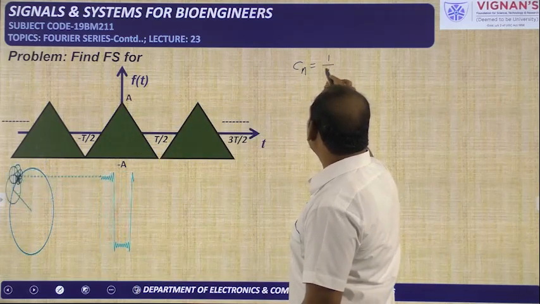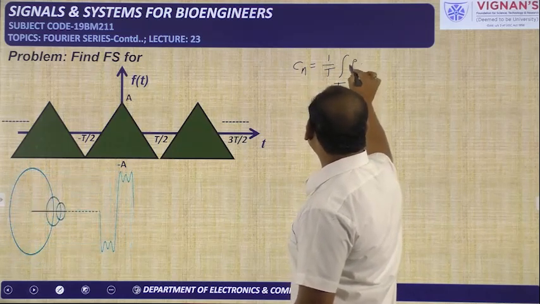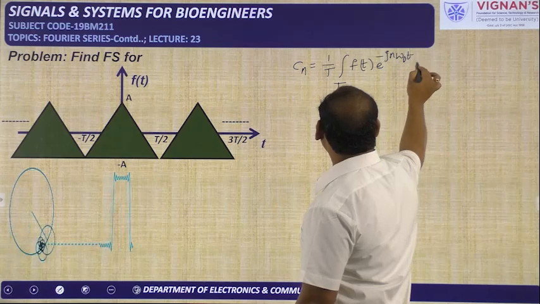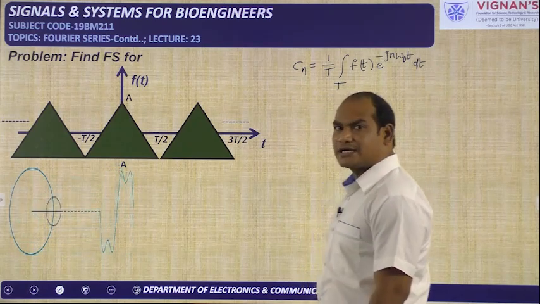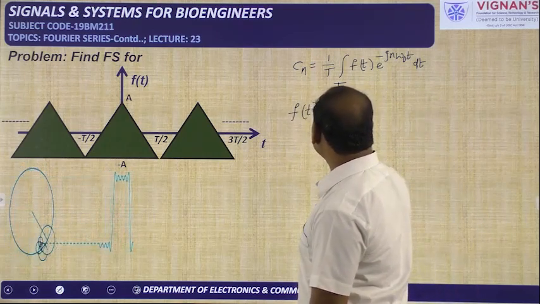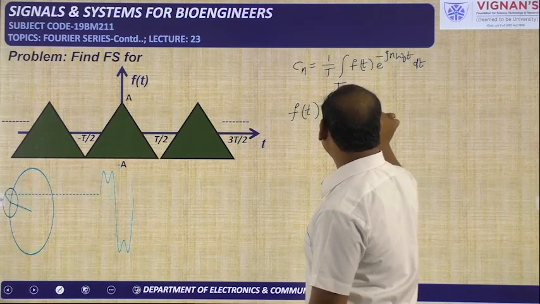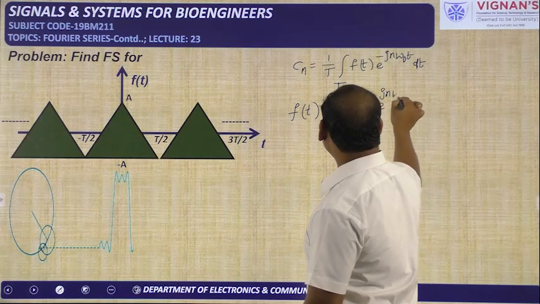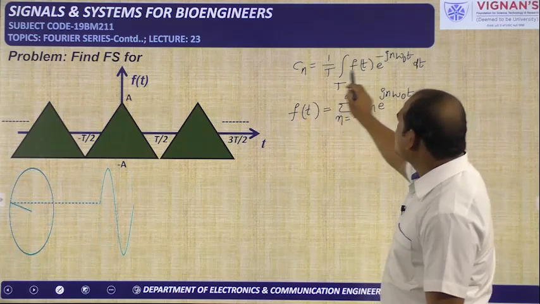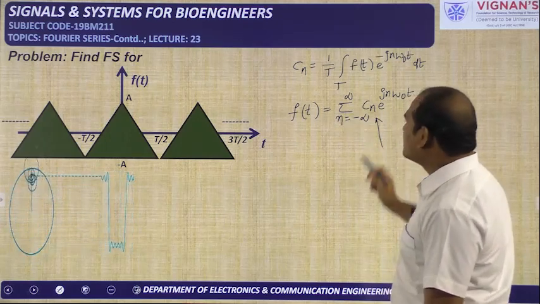Cn is equal to 1 by T integral over one period, the signal f of t into e power minus jn omega naught t dt. By using this formula we can calculate the exponential Fourier series coefficient. After calculating that, the exponential Fourier series is given by f of t is equal to sigma n from minus infinity to plus infinity Cn e power jn omega naught t. Whatever value we have calculated for Cn by using this formula has to be substituted here. Then this entire equation becomes the exponential Fourier series.